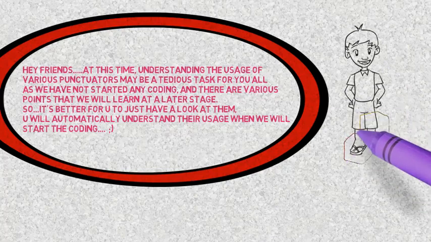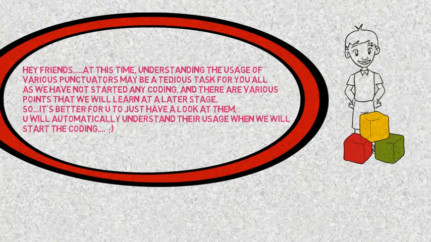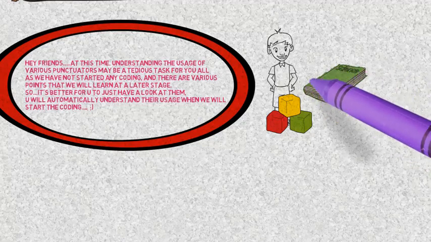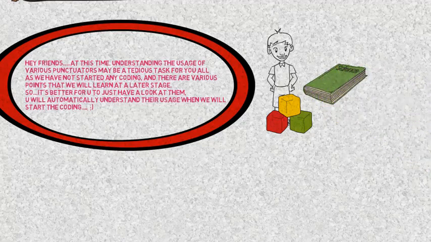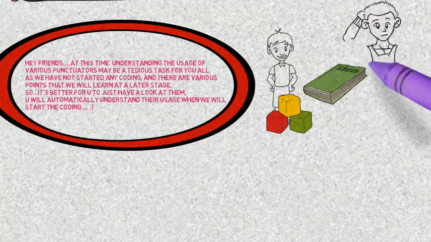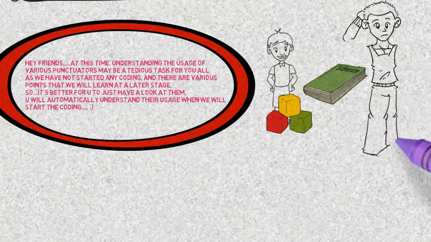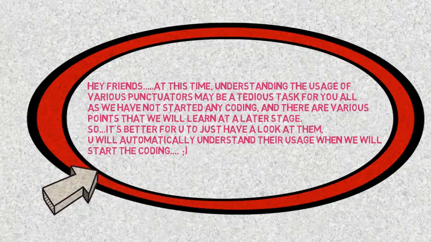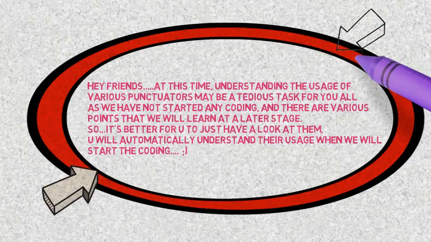He does not know why he is learning that, but he still learns it. But before teaching the alphabet, if I give him a storybook, then he won't understand anything. Similarly, at this point of time, you won't be able to understand their usage. So I suggest you have a look at these punctuators, and as we start coding, you will automatically realize their importance. Okay?